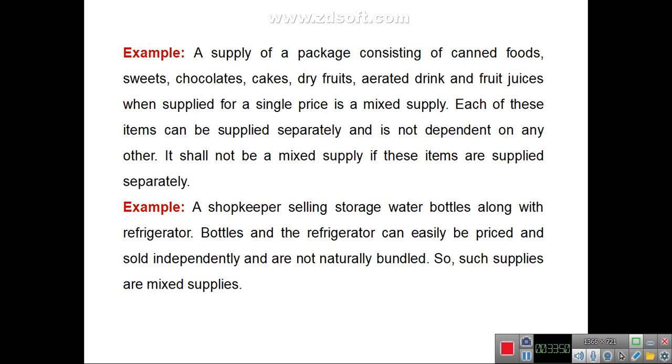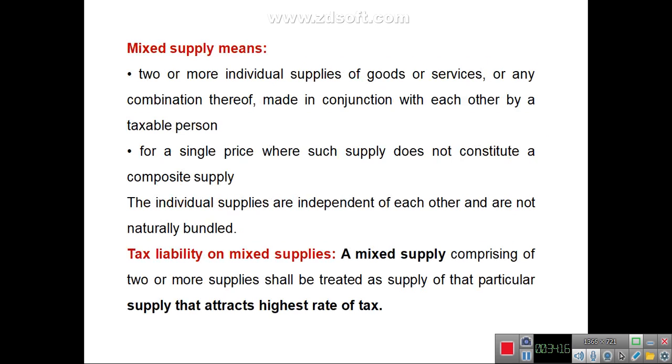In this case, each of these items can be supplied separately and is not dependent on any other. So it is a mixed supply. Another case, a shopkeeper selling storage water bottles along with a refrigerator. Bottle and refrigerator can easily be priced and sold independently and they are not naturally bundled. So such supplies are also mixed supply.